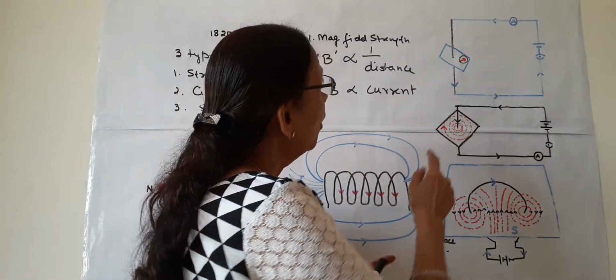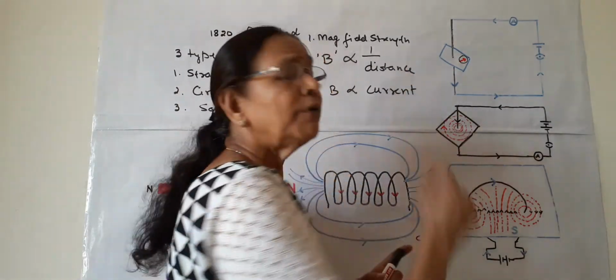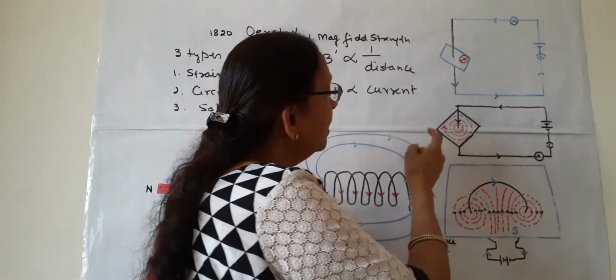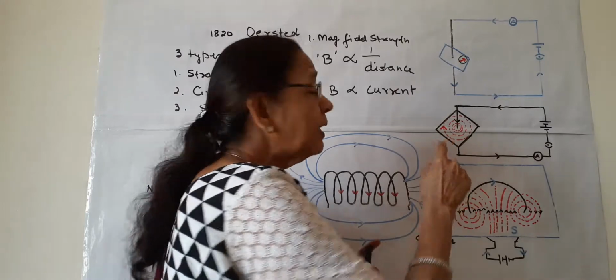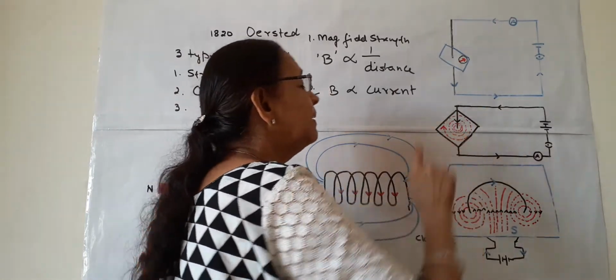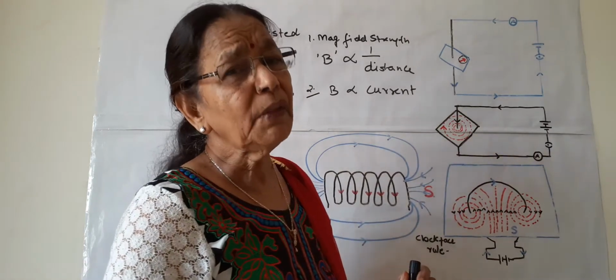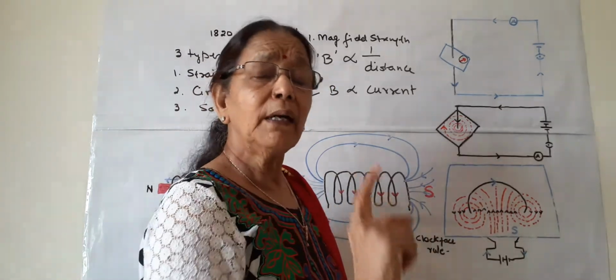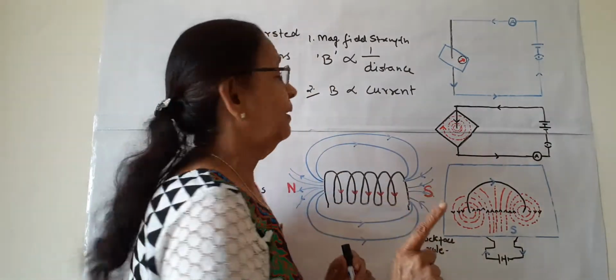Now if we want to know the direction of the magnetic field, whether it is clockwise or anti-clockwise, whether these lines are going here or like this, there is a rule by which we can determine the direction of the magnetic field.